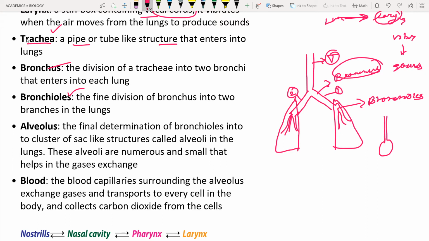And you can see this is the bronchiole. This bronchiole is going to turn into a sac-like structure that is known as alveolus. These alveoli are the final termination of the bronchioles into clusters of sac-like structures in the lungs. These alveoli are numerous, uncountable in number, and they help in the exchange of gases.